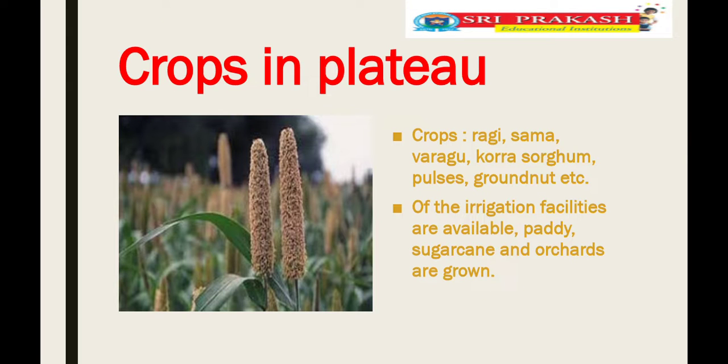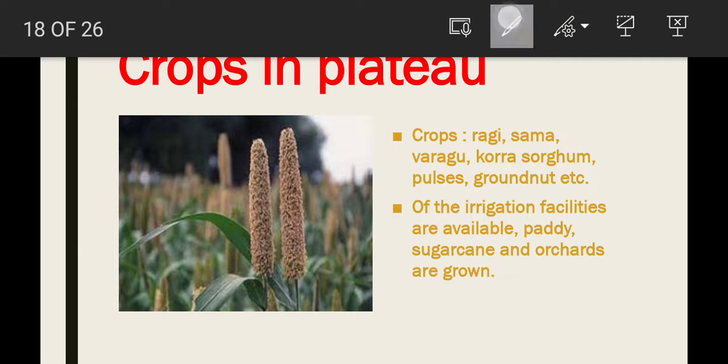What kind of crops are grown in the plateau? Ragi, Sama, Varagu, Korra, sorghum, pulses, groundnut. These are the crops. What are the crops? Ragi, Sama, Varagu, Korra, sorghum, pulses, groundnut.